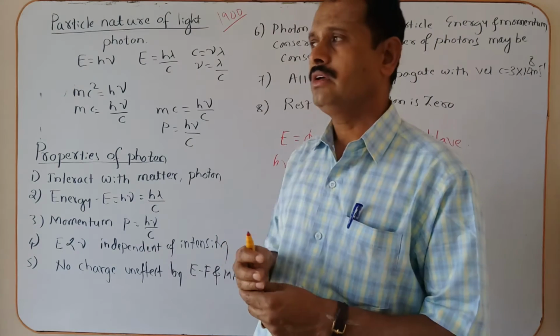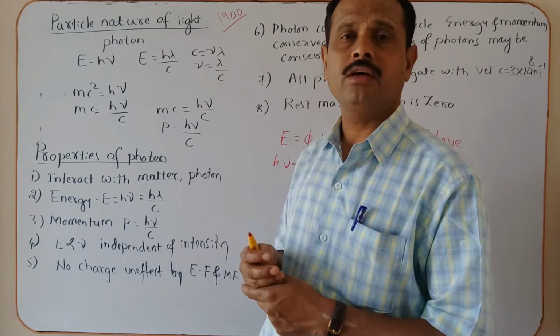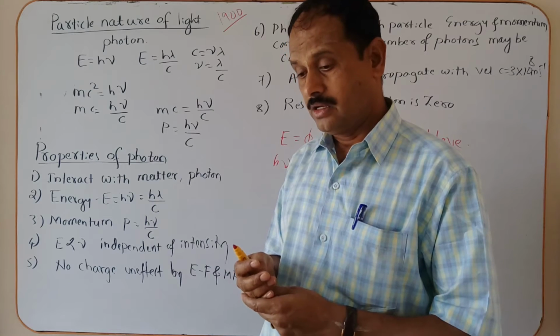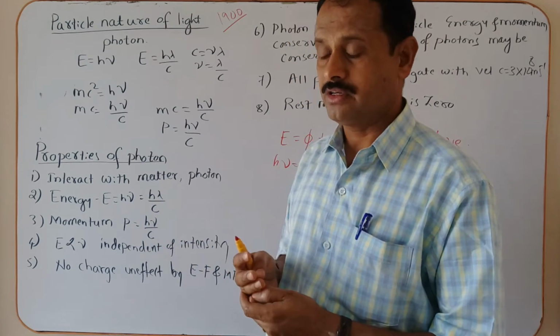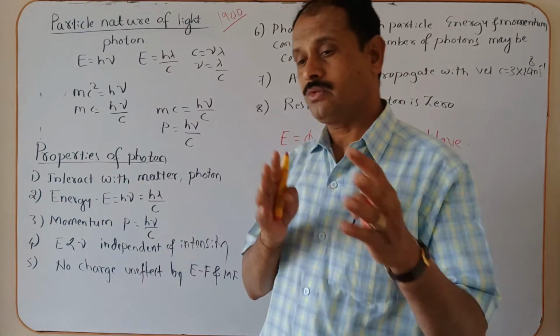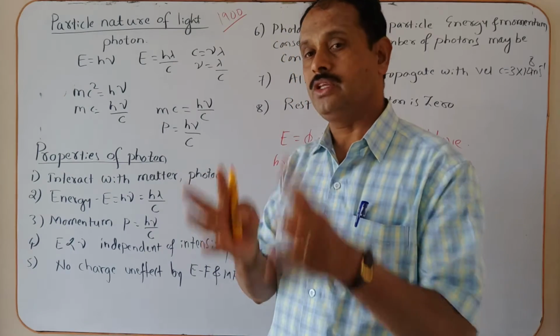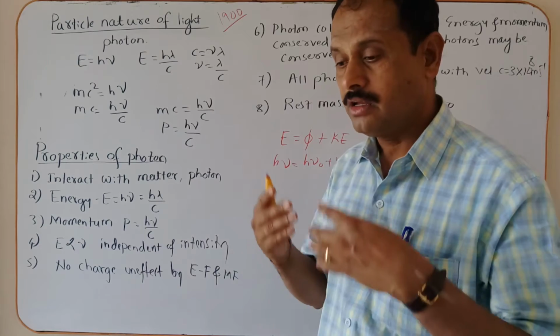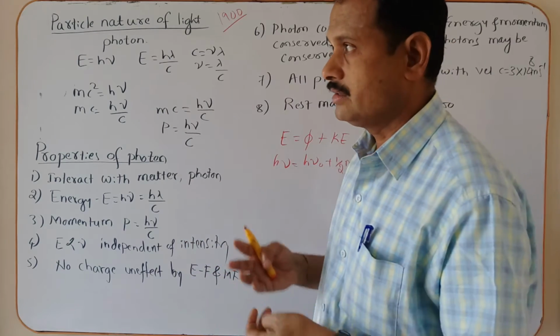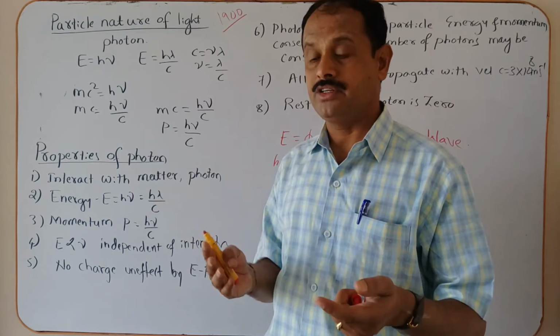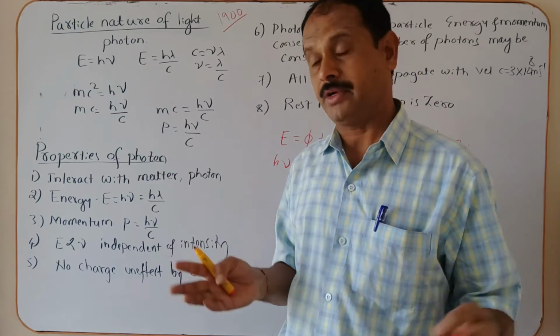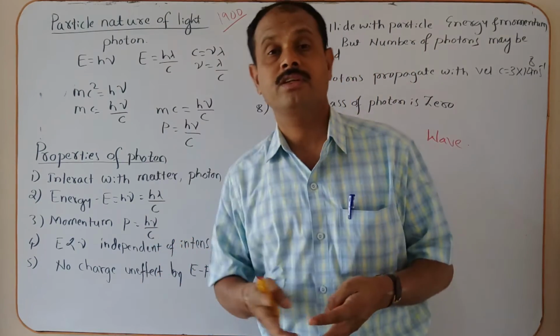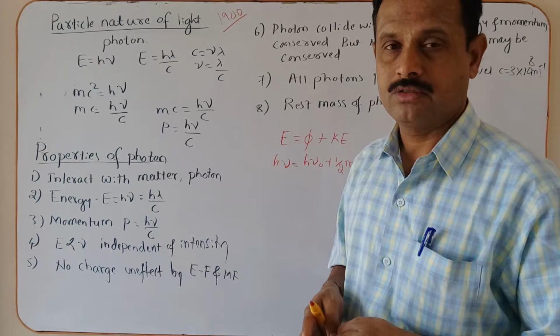Now Einstein explained the photoelectric effect based on the quantum theory of radiation. He applied this quantum theory to light. Light is absorbed or emitted not continuously but in discrete packets of energy. These packets of energy are called photons.